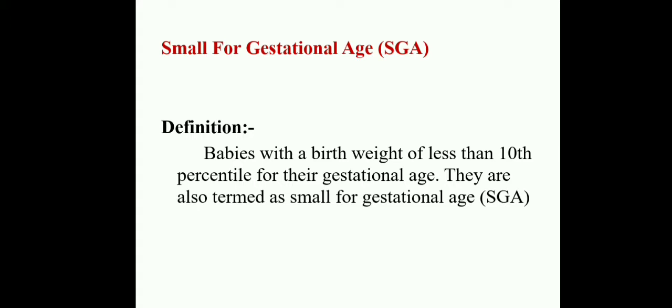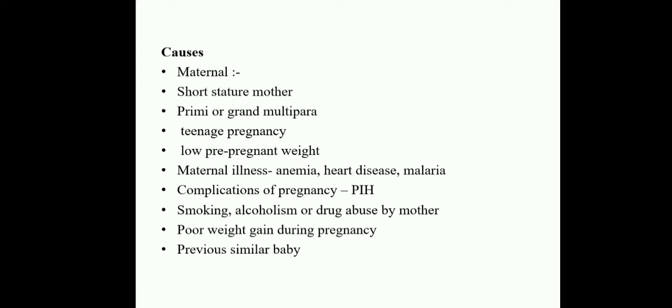What is the definition of small for gestational age? It is babies with a birth weight of less than the 10th percentile for their gestational age. They are also termed small for gestational age or small for dates. Both are the same. This is about the definition of small for gestational age. And next, causes. What are the causes of small for gestational age?